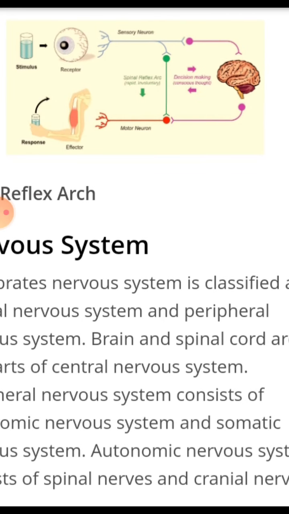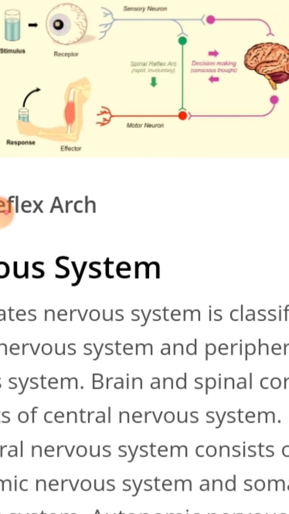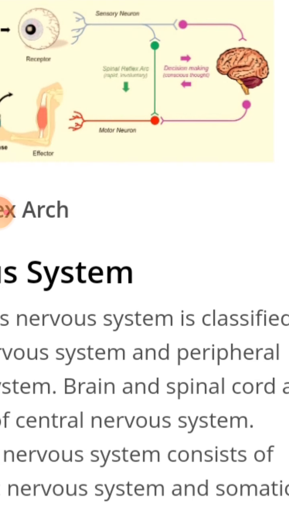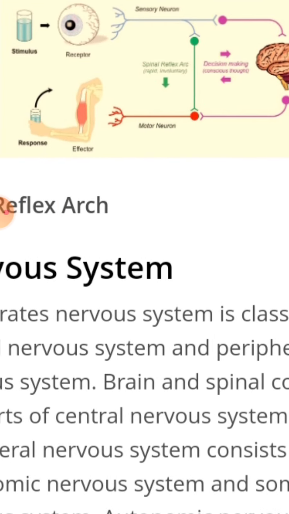See here, the stimulus is accepted by the receptor and the receptor gives information to the sensory neuron. The sensory neuron passes the message to the brain, and thinking and analyzing of the message is done by the brain, and the brain gives information through the motor neuron, and the motor neuron passes the information to the effector organ, and that effector organ works quickly.